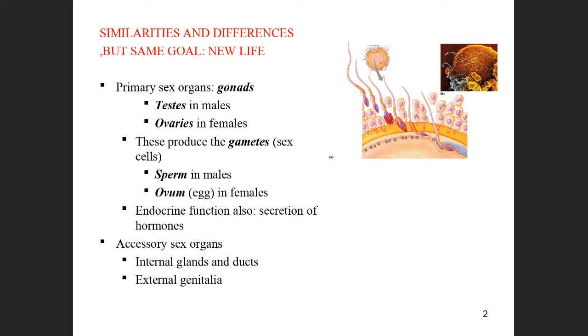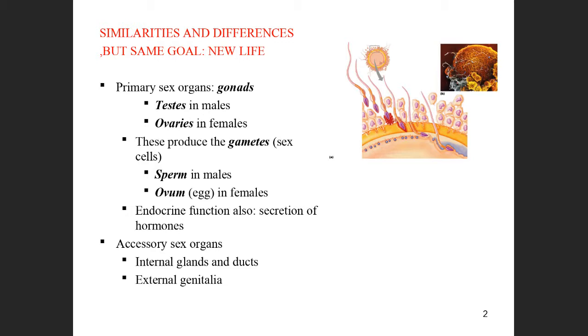In the male they also produce sperm, whereas in the female the ovary also secretes endocrine hormones. So these are the gonadal organs and their hormones.